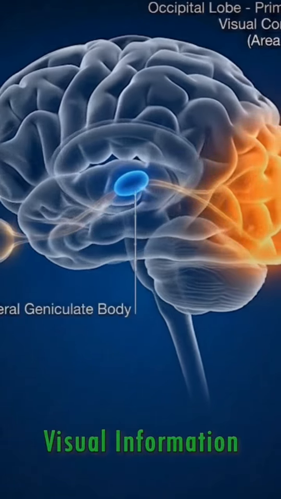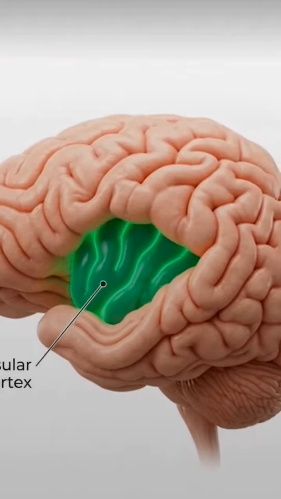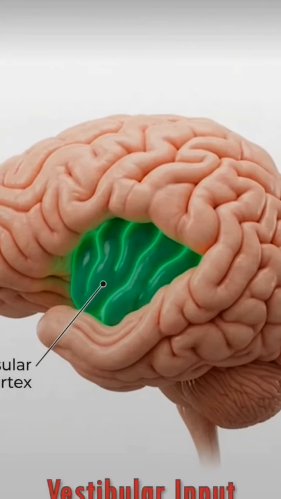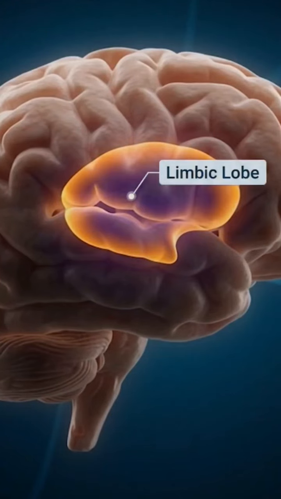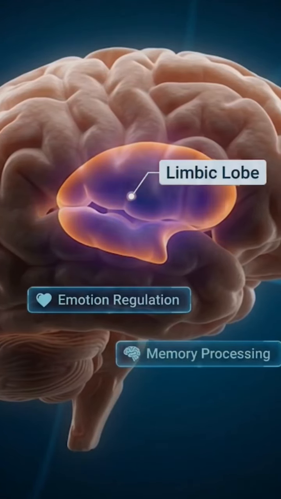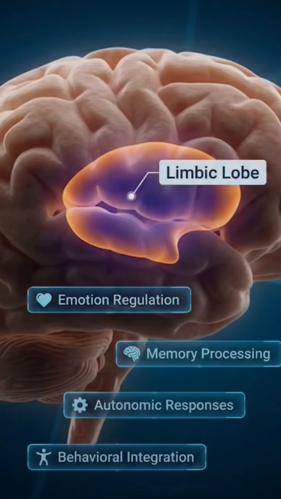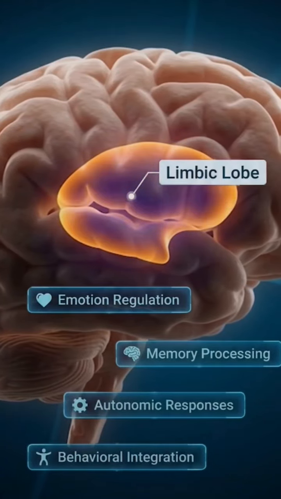and processes visual information. The insular cortex integrates visceral sensation, taste, pain, and vestibular input, while the limbic lobe modulates emotion, memory, autonomic responses, and behavior, linking cortical activity to physiological states.